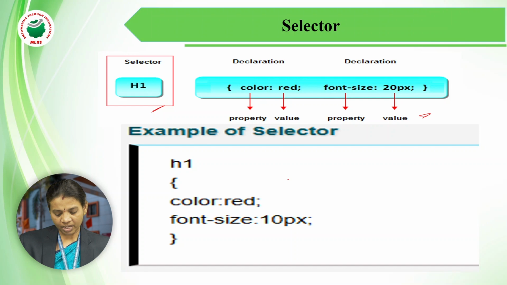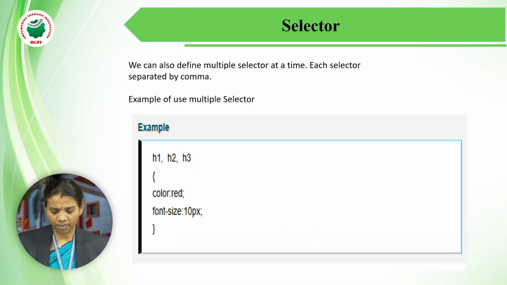For example, in HTML, H1 is one of the tags. Through this H1 tag, I want to apply some properties and values. Here I applied color red, font size 10 pixels. I gave two attributes to the H1 tag, color and font size. These are applicable wherever you use the H1 tag in the entire CSS and HTML program.